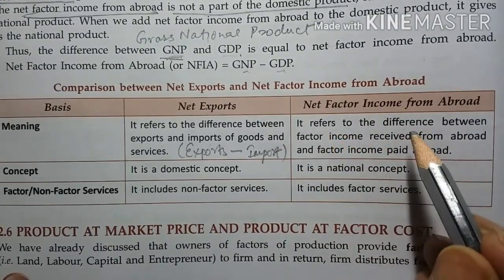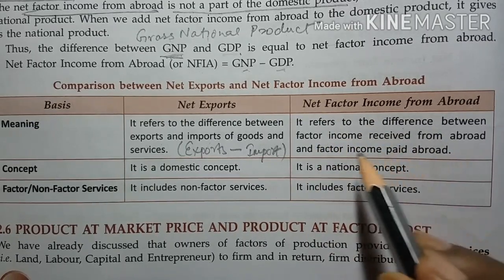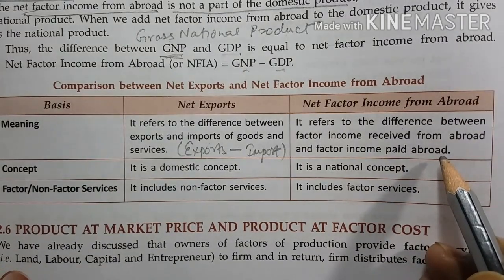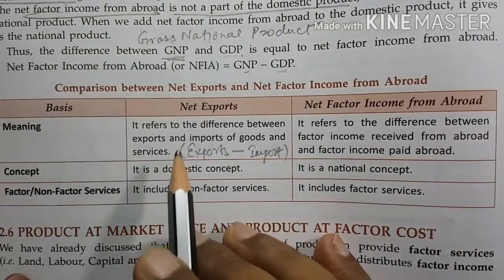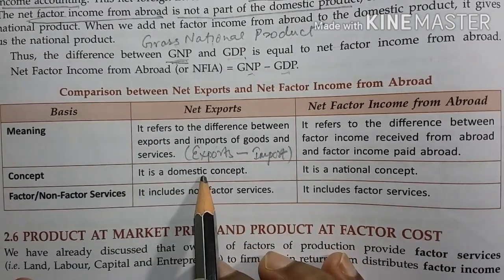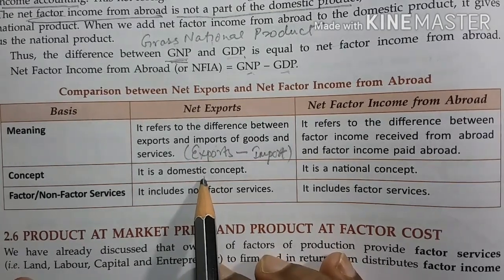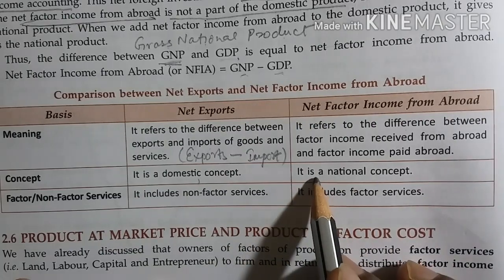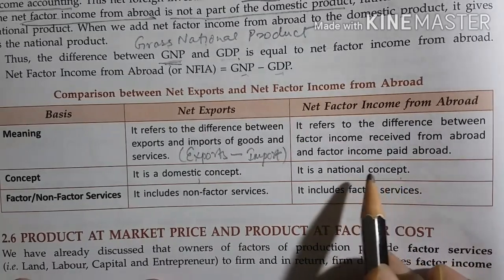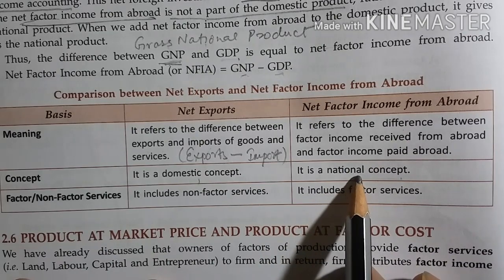What is NFIA? Discussed again and again, it is the difference between factor income received from abroad and factor income paid abroad. Now, net export is a domestic concept, that means it is a part of domestic income, whereas NFIA is a national concept, that is NFIA will increase the value of domestic income and convert it to national income.